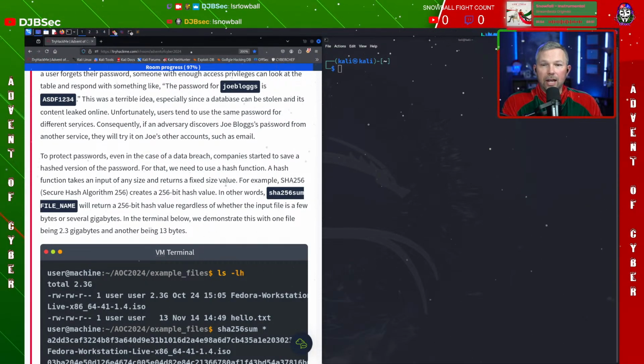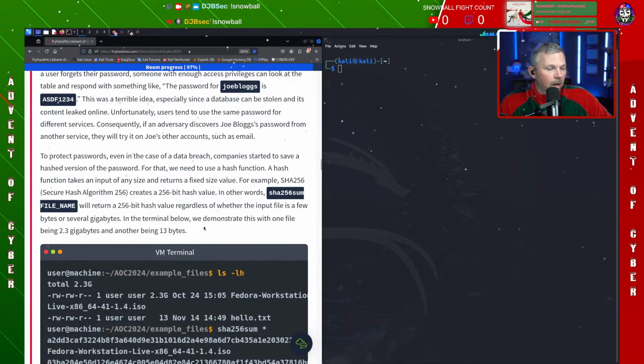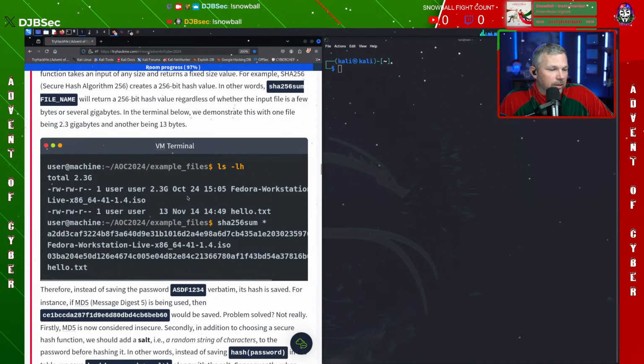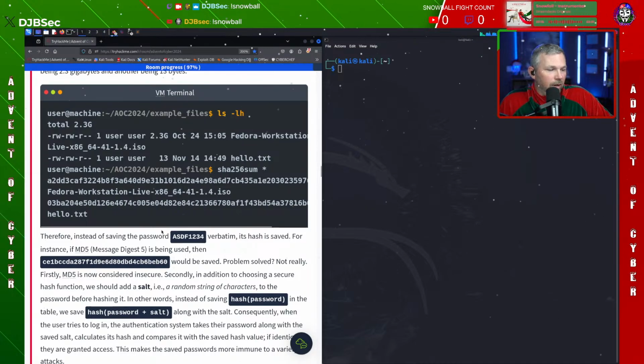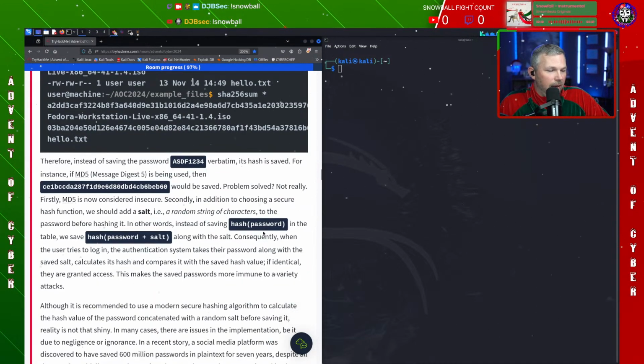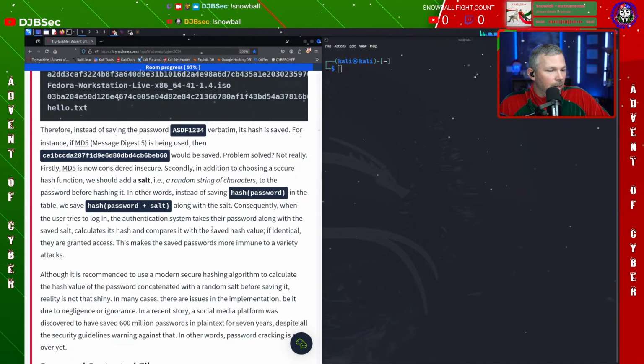Or I could have a long password, or maybe a passphrase like "this is my password 123456," and I hash that. That is still going to only give me 256 bits of a hashed value. That's what they're getting at. So they're going in here, example files of hashes. That's fine. We don't need to look at all that because we're going to see hashes and we can talk about those.